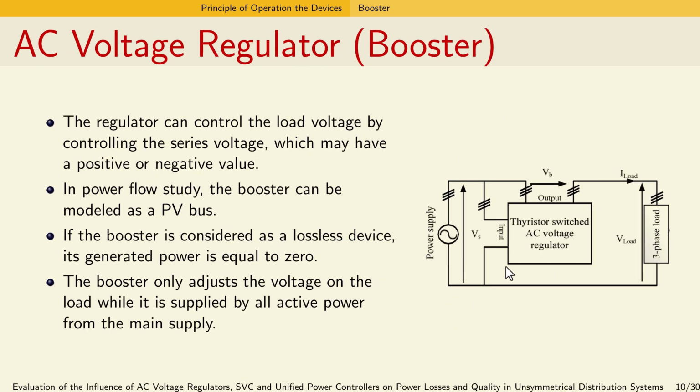The booster is a device that uses series voltage injection to change the series voltage supplied to the load, so we can control the overall voltage of the load. This injection or subtraction is implemented by a thyristor switch, AC voltage regulator, and multi-tap power transformer. The booster model in the power flow study is a PV bus.